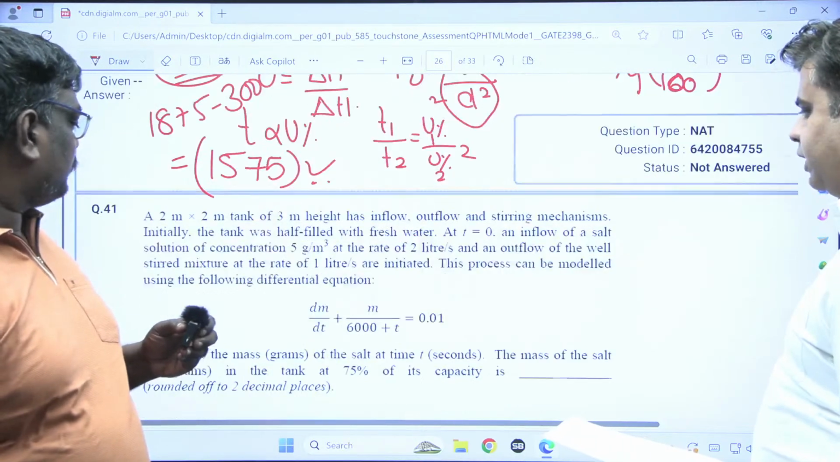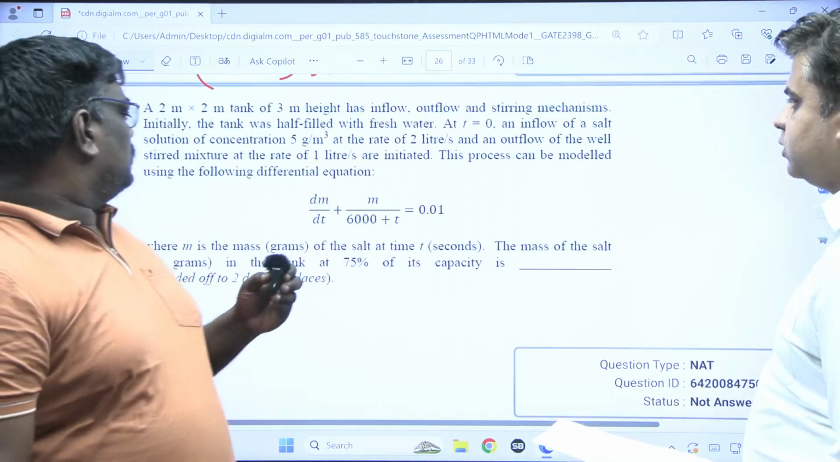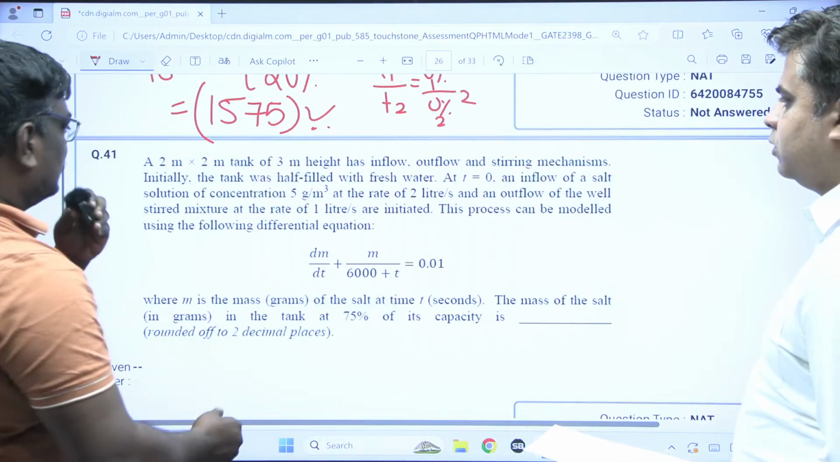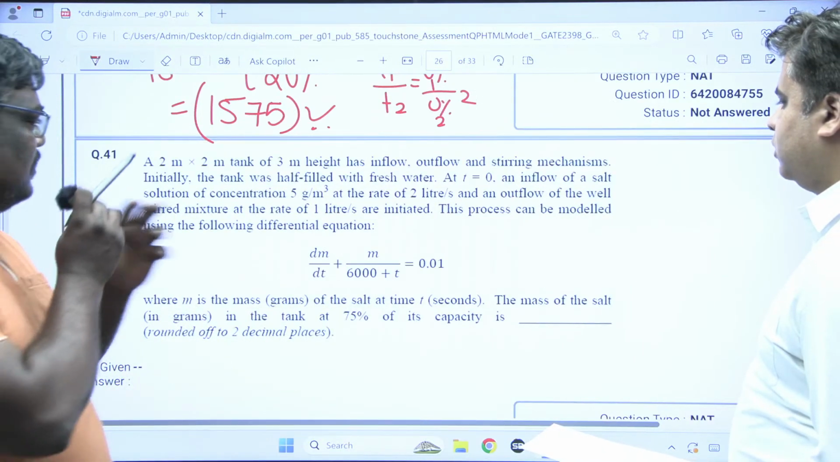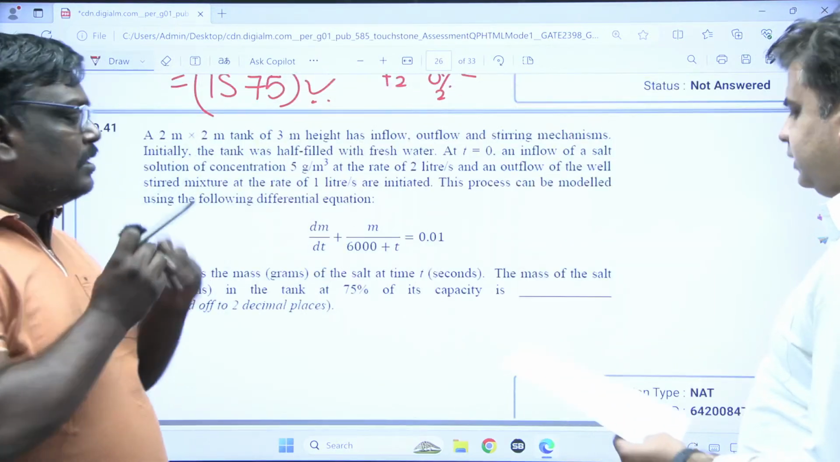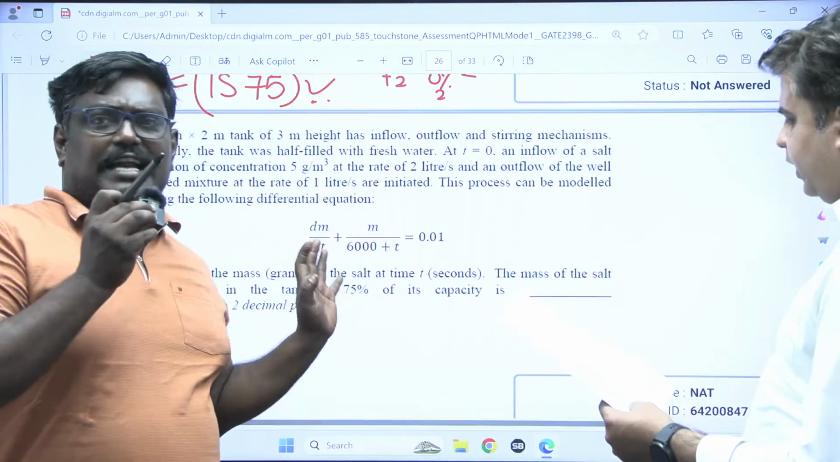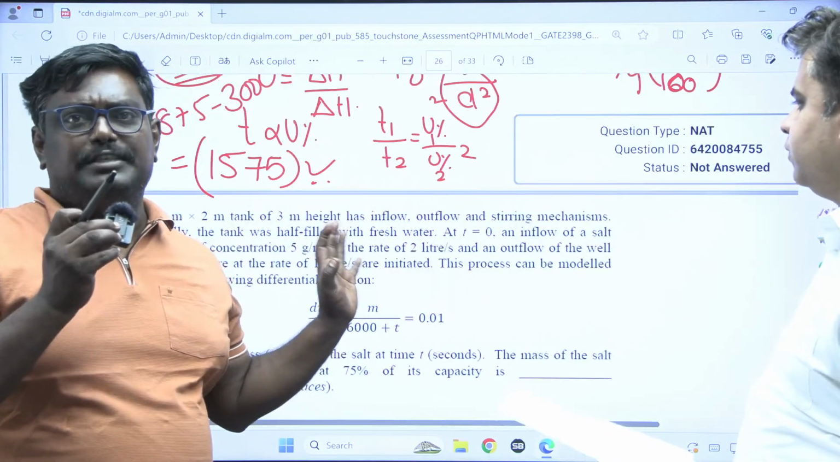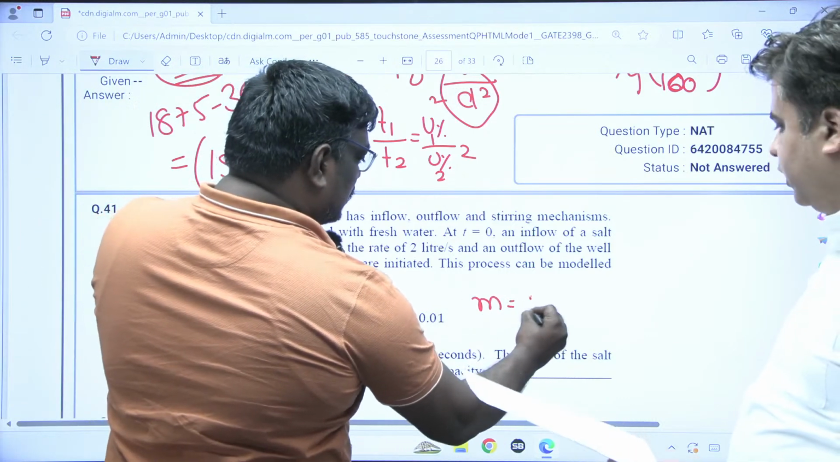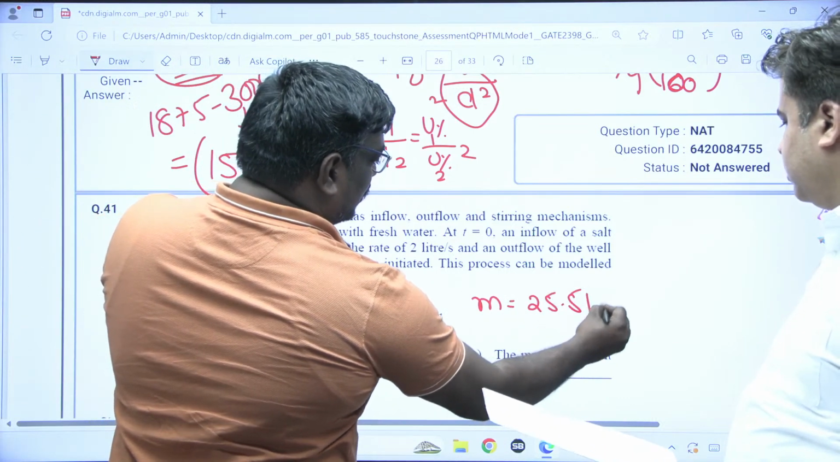So next you have this question, and this is like a maths question, sir. You can say directly what is the answer. A 2 meter into 2 meter tank of 3 meter height has inflow, outflow and stirring mechanism. See students, it is a kind of physics question. If you know the physics well, you can easily solve it. What is it? 25.512. Okay, so this is the answer, sir.